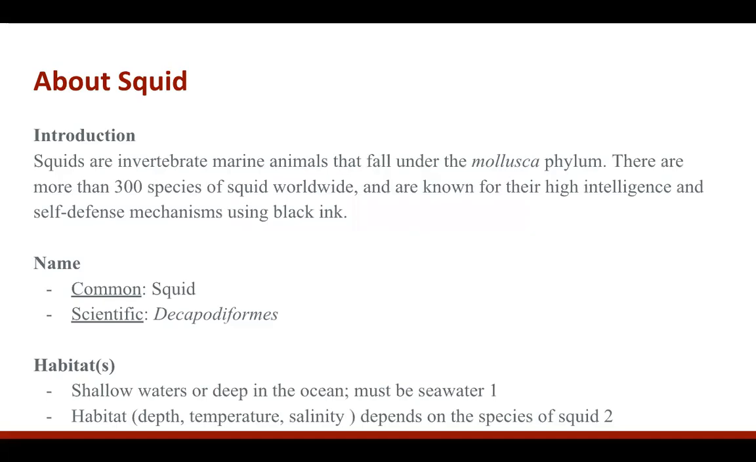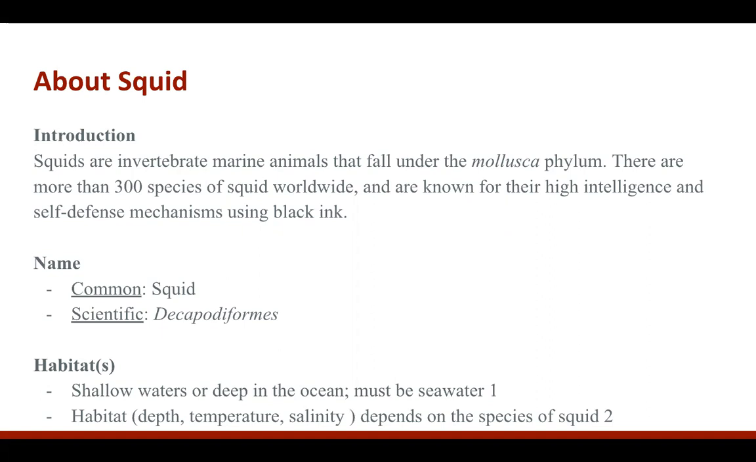To start off, squid are invertebrate marine animals that fall under the mollusk phylum. There's more than 300 species of squid worldwide, and they're known for their self-defense mechanisms using black ink and also their high intelligence. Their common name is, of course, squid, but their scientific one is Decapodoformis.